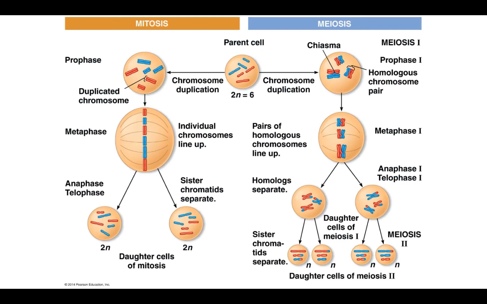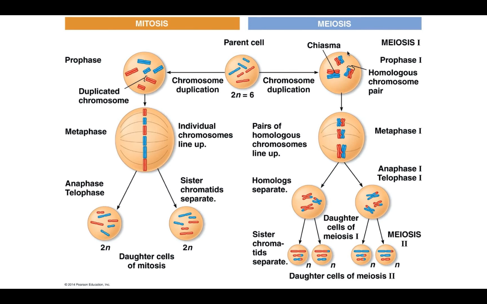So if we were to compare meiosis and mitosis, let's summarize some of the things that we've already said. In mitosis, number 1, you only have 1 cell division, right? So you start off with 1 cell and you end up with 2. In addition, if you start off with 1 cell that has 1, 2, 3, 4, 5, 6 chromosomes, each of the 2 cells will have 1, 2, 3, 4, 5, 6 chromosomes.